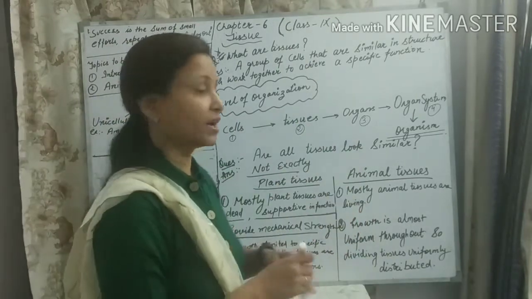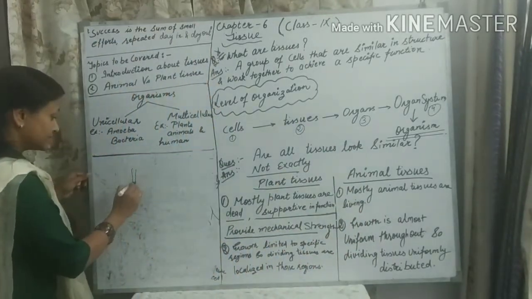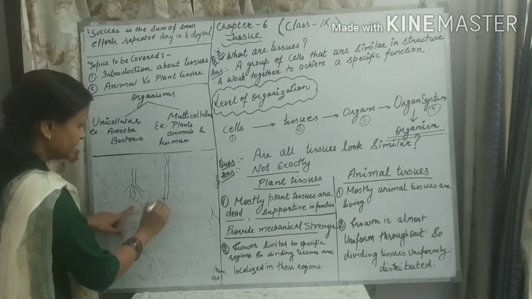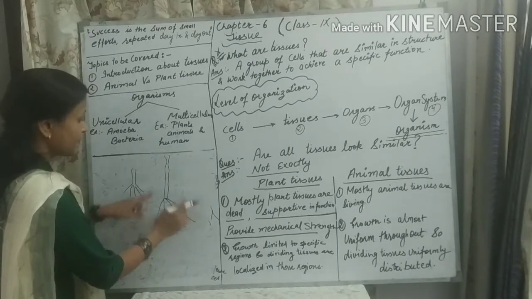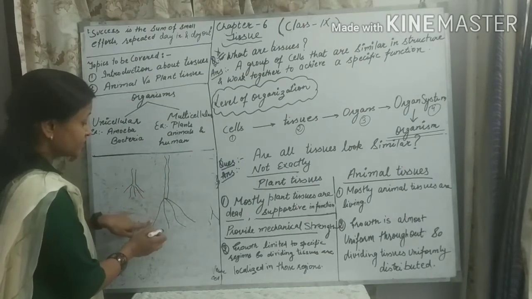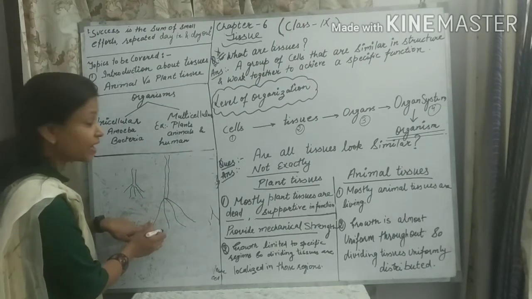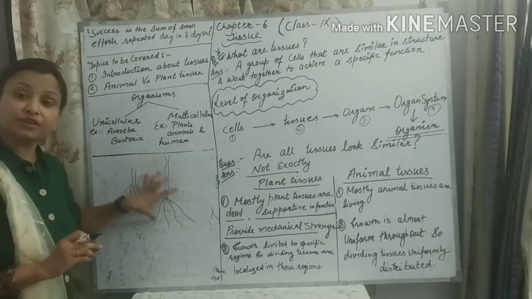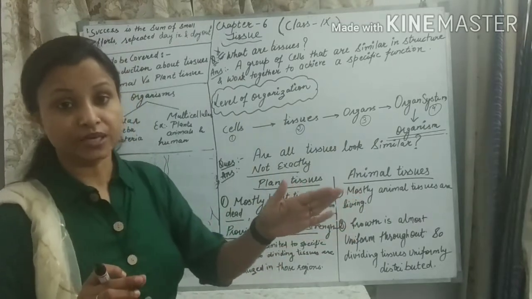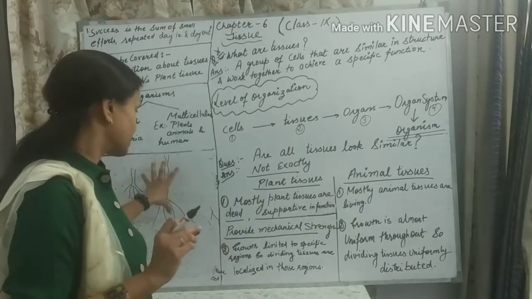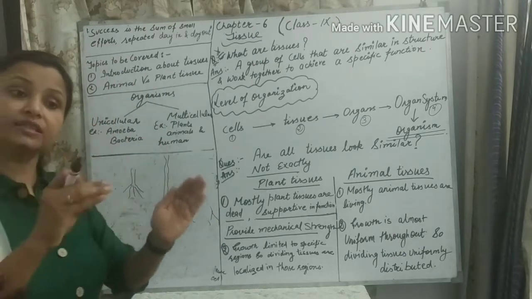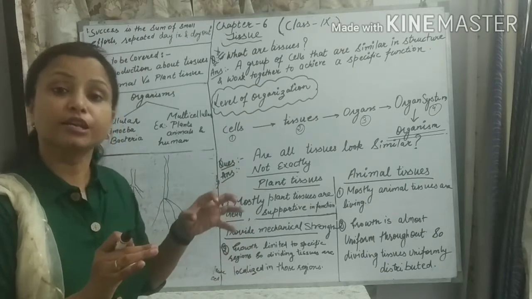Especially where does growth happen in plants? Generally, this is a smaller plant. When it grows, we can easily observe that the stem and the root grow. So they are the special regions where growth occurs in the plant. These specific regions have a special kind of tissues, which we will discuss later in this chapter. These special regions are known as dividing regions, and the tissues present in the specific growth regions are known as dividing tissues.